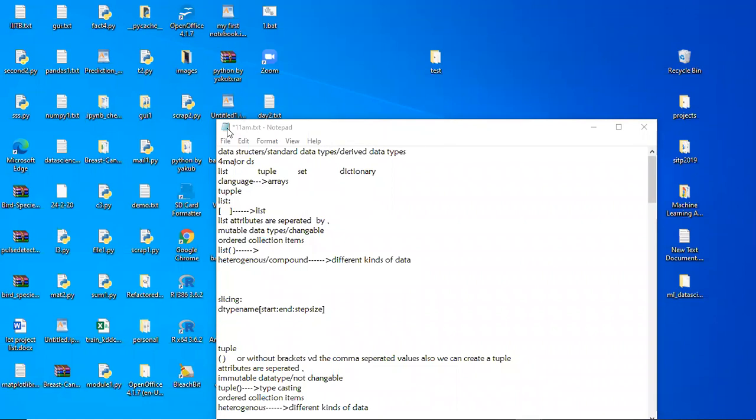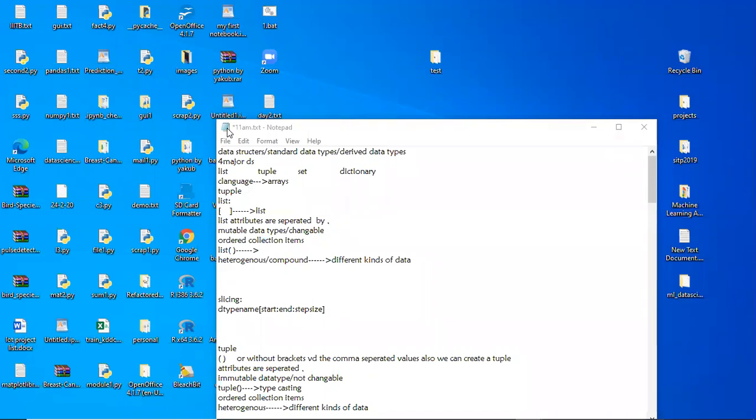Yeah, good. So here, data structures. To store the data in an organized fashion, we need to take help of data structures. In Python, we have four major data structures. These data structures are also said to be standard data types. For any real-time application, to store or manage the data, we use the standard data types or data structures. That's why these are called standard data types. These are also said to be derived data types, because we are deriving the standard data types from the primitive or basic data types. That's why these are called derived data types.